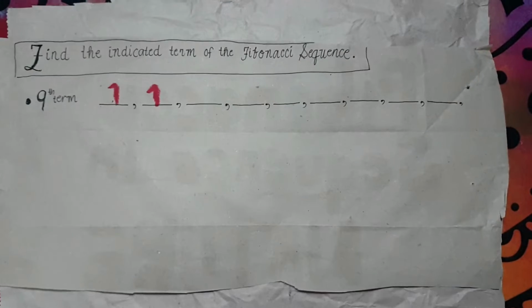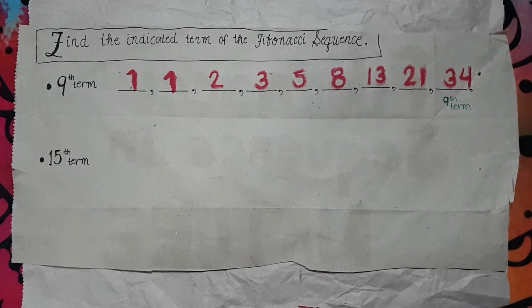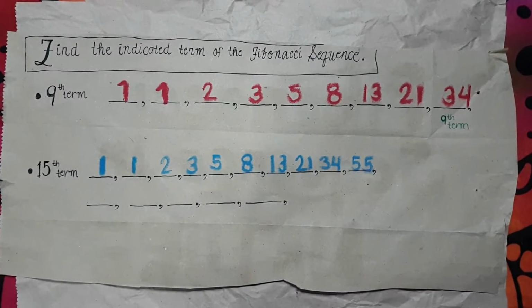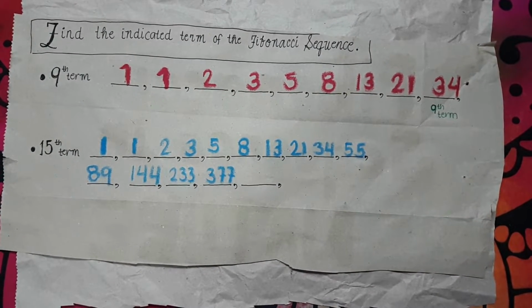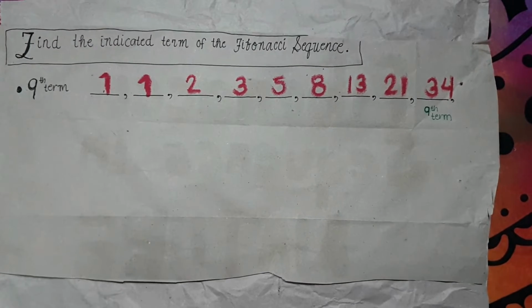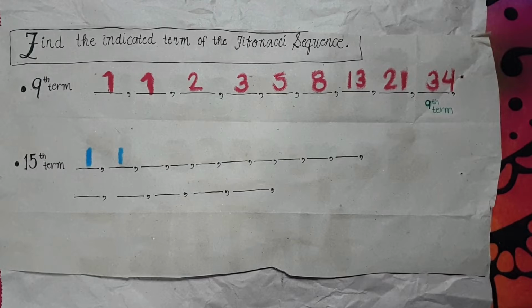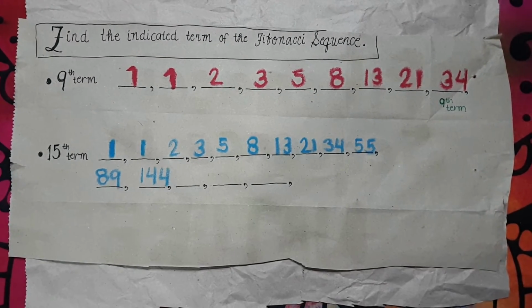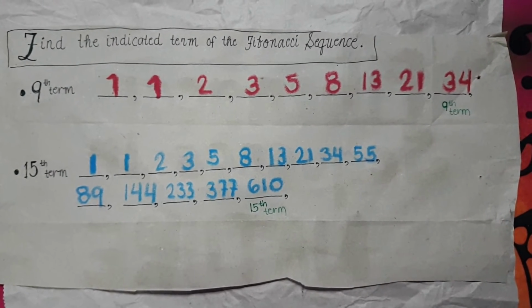Example, let's find the 9th term of the Fibonacci sequence. We all know that the first and second terms are 1. Okay, so this will be the pattern to find the Fibonacci sequence. So therefore, the 9th term is 34. For the 15th term, what is our 15th term? We answered already the 9th term. 55 is the 10th term, 89 is the 11th term, then the 12th term, 13th term, 14th term, and lastly the 15th term. Meaning, the answer for the 15th term is 6.